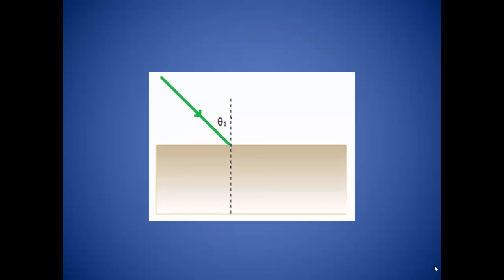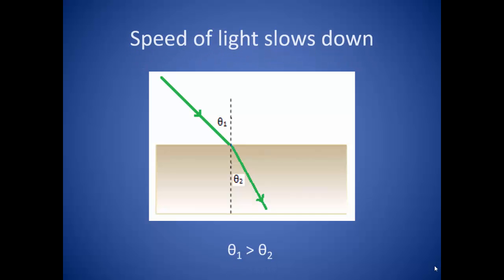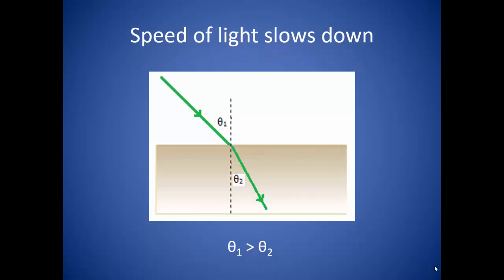In the case of light, a ray will travel through some transparent medium before running into another transparent medium, and the speed will change. The ray travels at some angle, the incidence angle, called θ1, that is measured perpendicular to the normal of the surface of the second medium. The light ray slows down and turns back towards the normal at some other angle, the refraction angle, called θ2. So light entering a new medium and slowing down, the ray will bend back towards the normal, making the refracted angle smaller than the incidence angle.